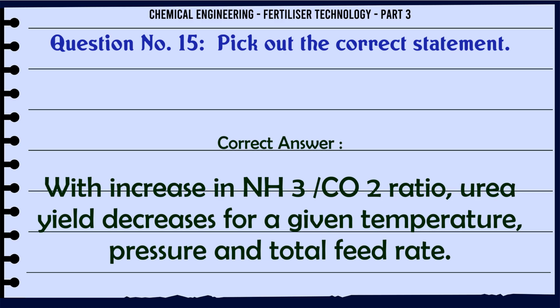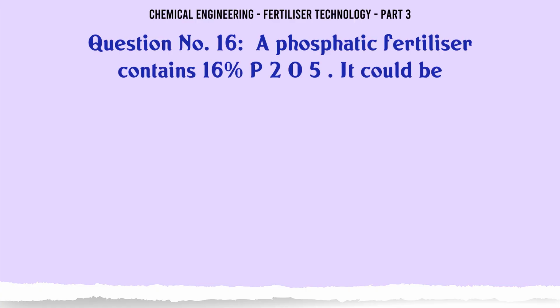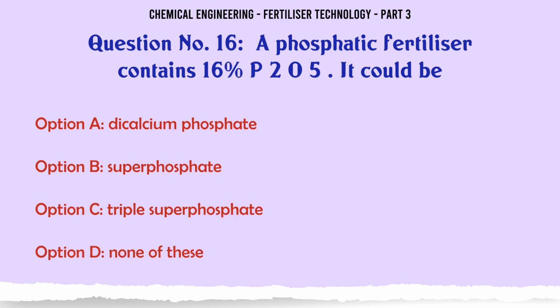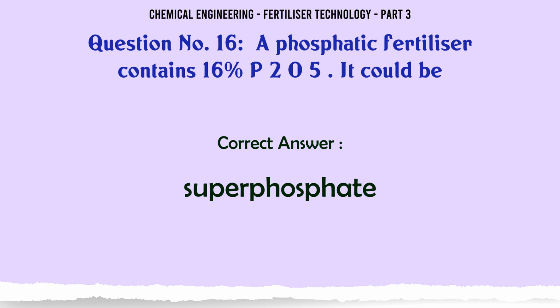A phosphatic fertilizer contains 16% P2O5. It could be A. Dicalcium phosphate, B. superphosphate, C. triple superphosphate, D. none of these. The correct answer is superphosphate.